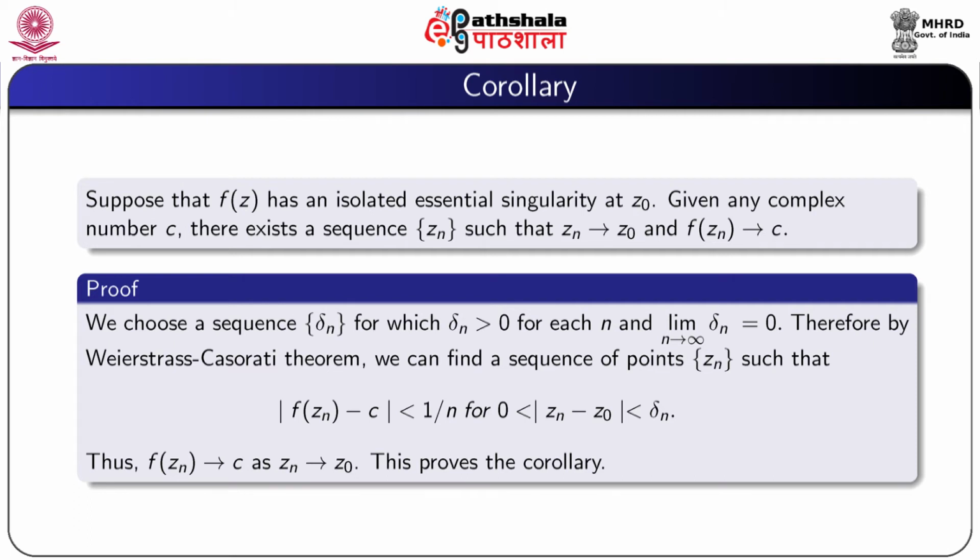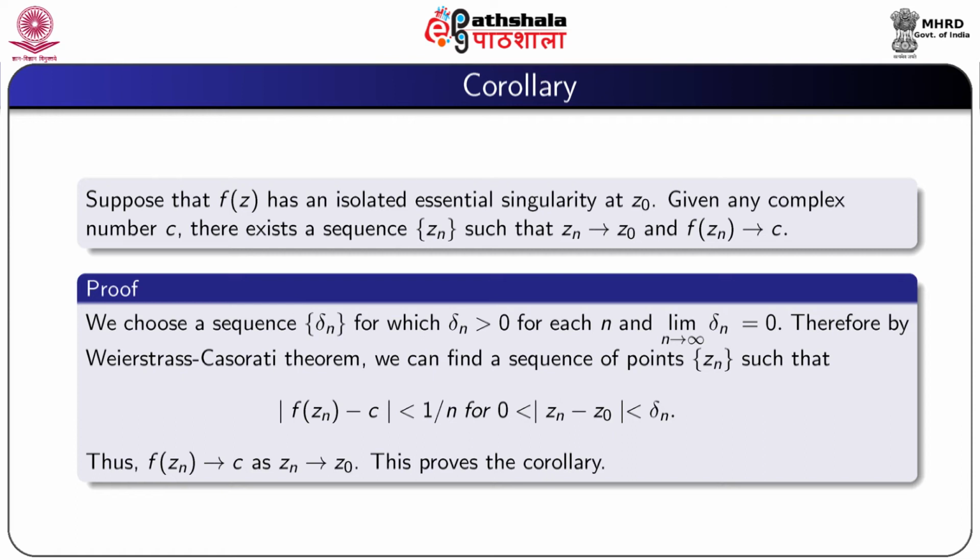Therefore, by the Weierstrass-Casorati theorem, we can find a sequence of points zn such that |f(zn) − c| < 1/n for 0 < |zn − z0| < δn. Thus, f(zn) tends to c as zn tends to z0.